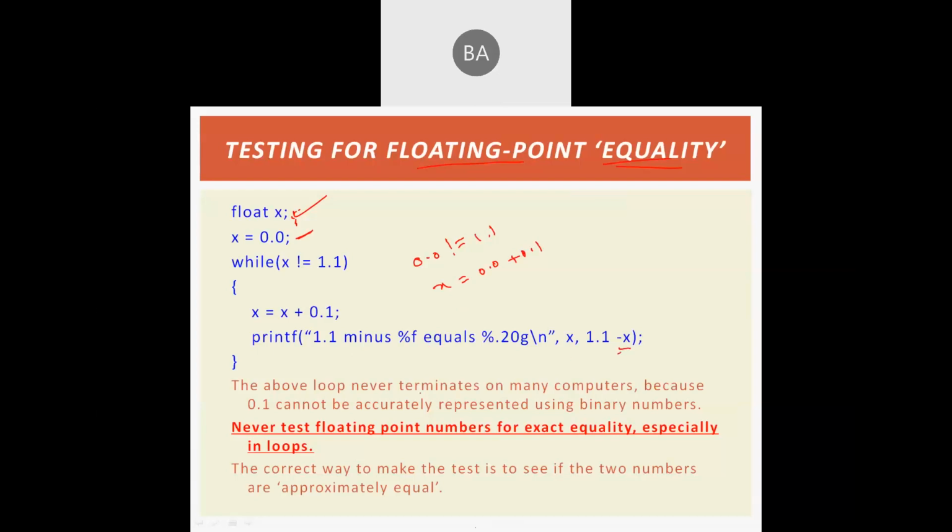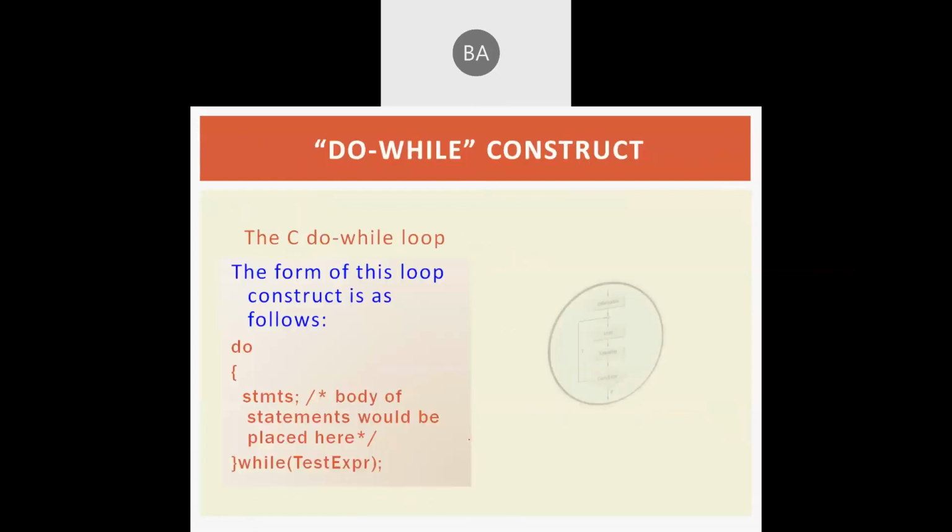The above loop never terminates on many computers because 0.1 cannot be accurately represented using binary numbers. So never test floating point numbers for exact equality, especially in loops. So don't use it like this. The equality testing for floating point values will never be tested properly. So the correct way to make the test is to see if the two numbers are approximately equal or not, not exactly equal. Fine.